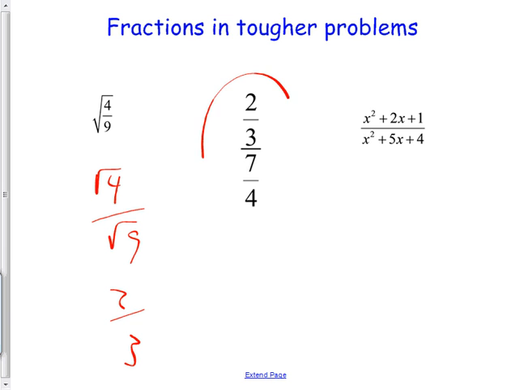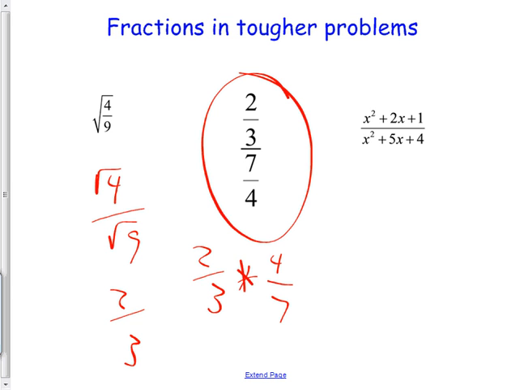Okay, this one. Remember how I said never divide? It's dividing. So change it. Everybody try it right now. See if you know what to do without any help from me. If I'm saying don't divide, I can't do 2/3 divided by 7/4 because that's what it is. Change it to times 4/7. Final answer, 8/21. Raise your hand if you had that one right. Awesome. On to the next one.